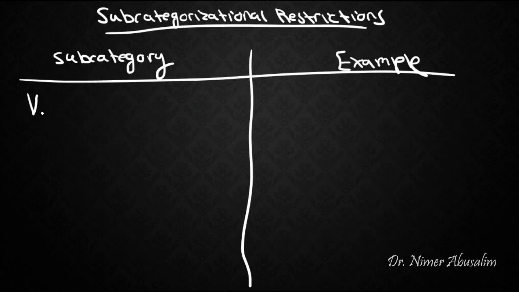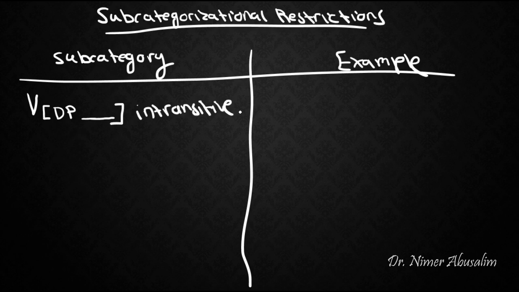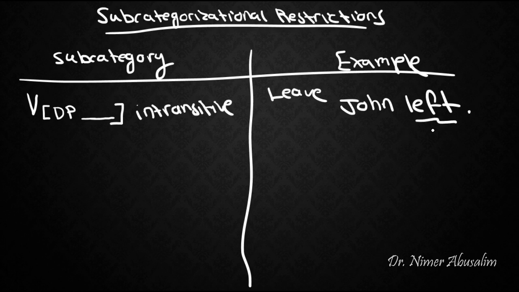Alright, so let's see. We could have a verb, V, that requires only one argument, a DP that comes before it. This line here will indicate where the verb is. And this verb requires only one argument before it. This would be the subject, of course. We call this type of verb an intransitive verb. An example is the word leave. So we say John left. If you notice, there's nothing after it. All this verb requires is just one argument before it.